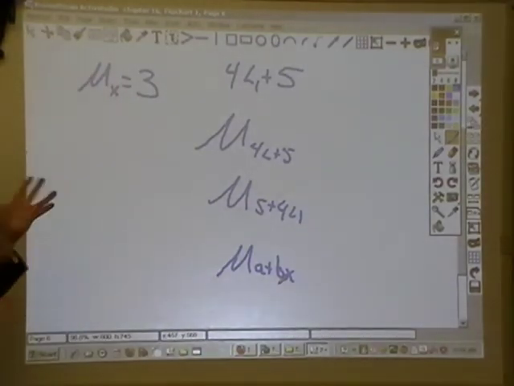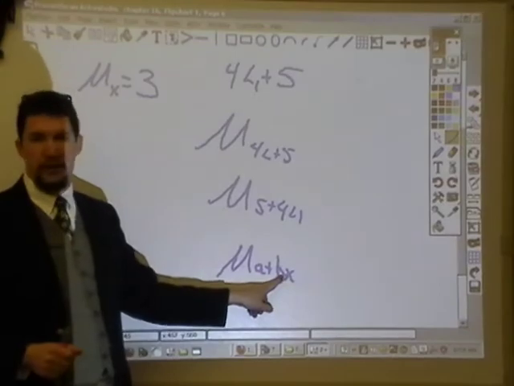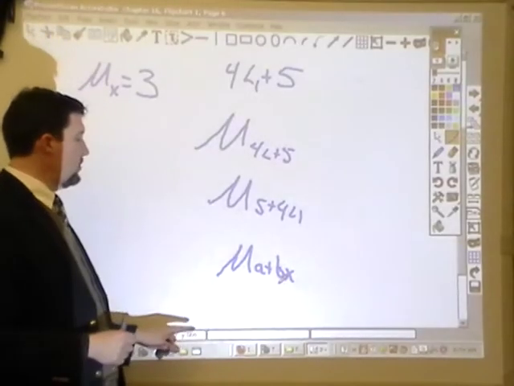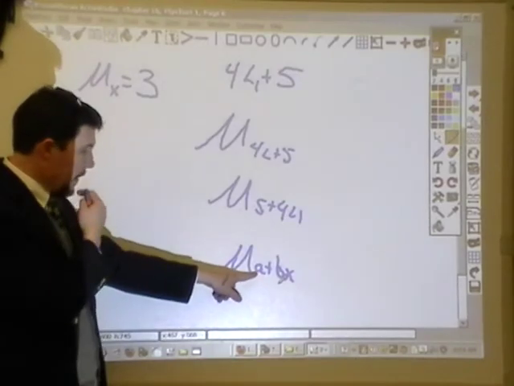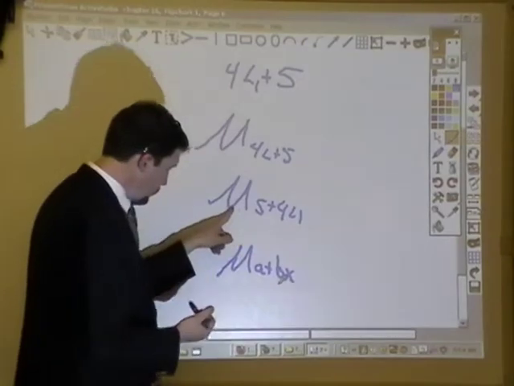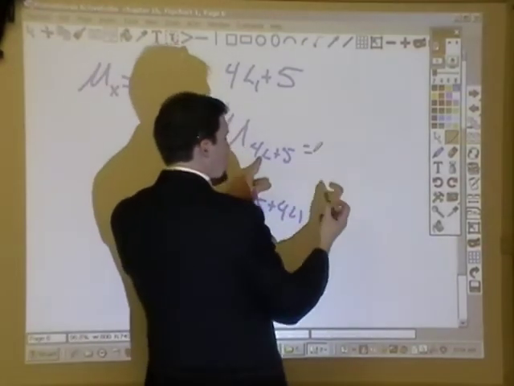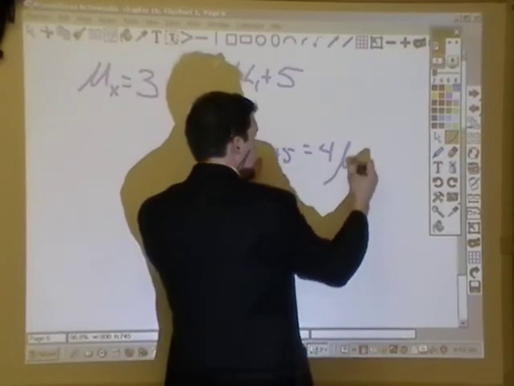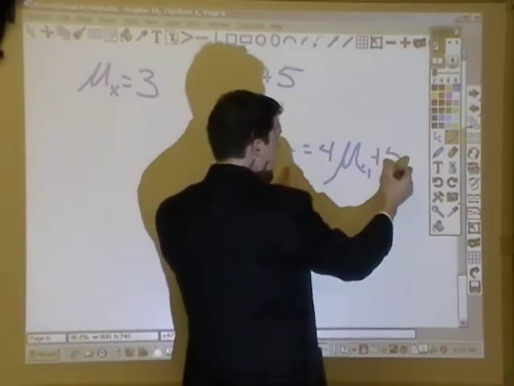So we ask ourselves, does the mean change by the multiplier? The answer is yes. Does the mean change by the addifier? The answer is yes. So the mean changes by the multiplier, I take 4 times the mean of L1, and it changes by the addifier, so I add 5.